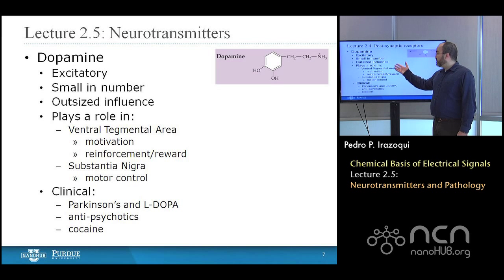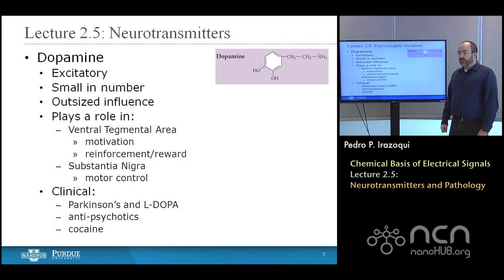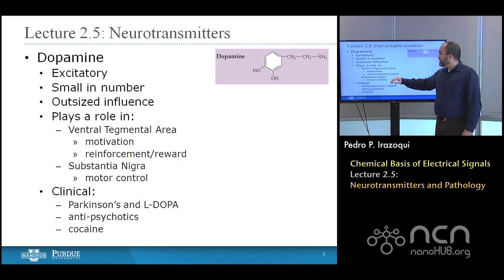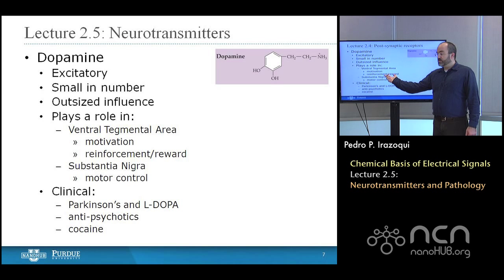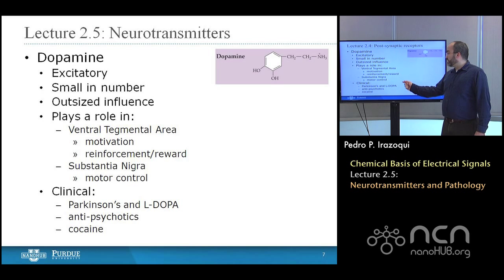It plays a role in the ventral tegmental area, the VTA. Remember we talked about in the first lecture the naming of structures according to their physical position. So ventral, meaning towards the front, tegmental area is a nucleus in the cerebrum, and it's implicated in motivation, reinforcement, and reward. So the absence or presence or excess of dopamine will affect reinforcement reward pathways, which, as you can imagine, would lead to addictive effects. We'll talk about addiction more in just a second.